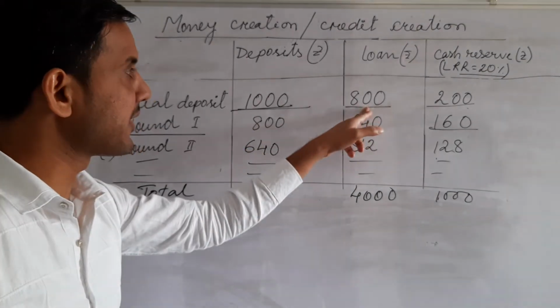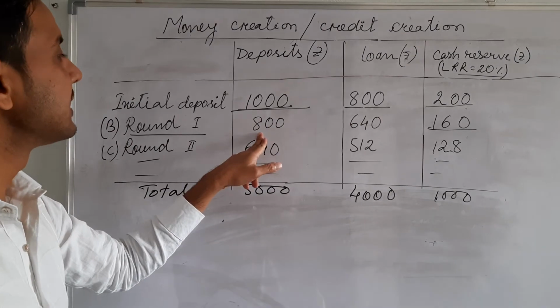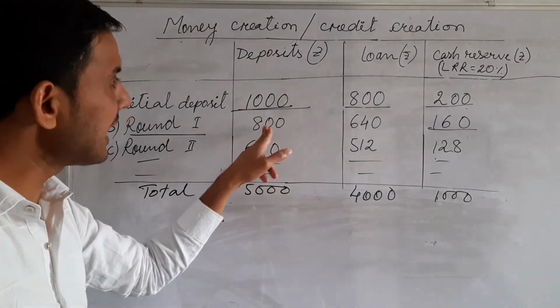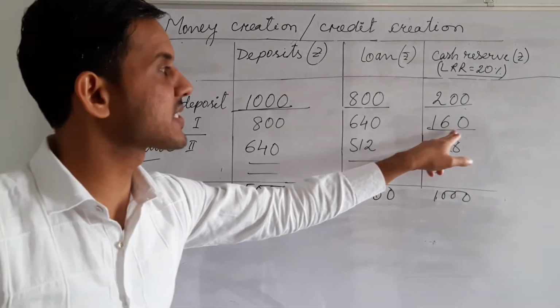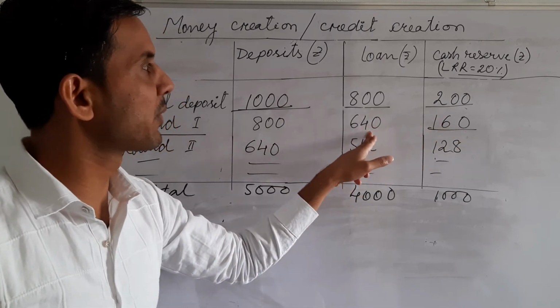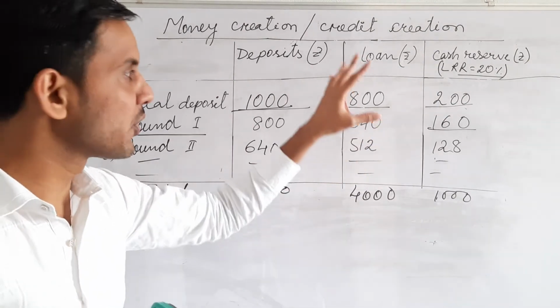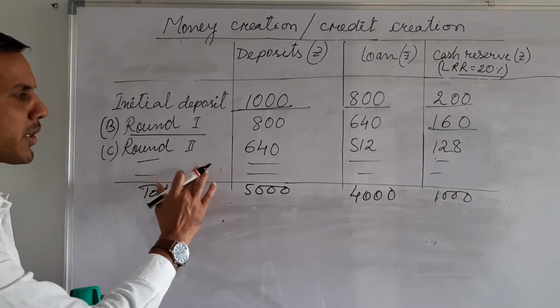So these 800 can be given as a loan. This is the secondary deposit, and again 20% will be kept as a cash reserve, which means 160 rupees. 800 minus 160 is 640. Now 640 is ready to be given as a loan.